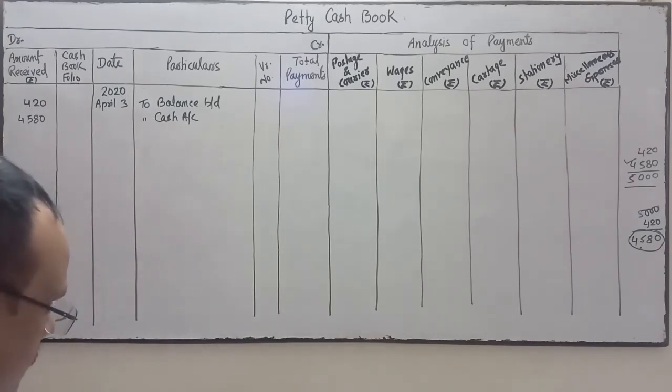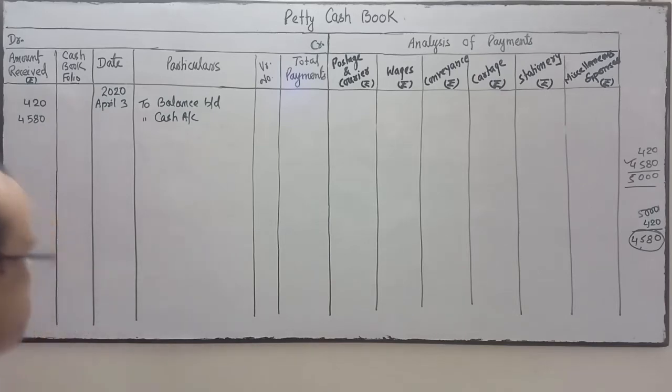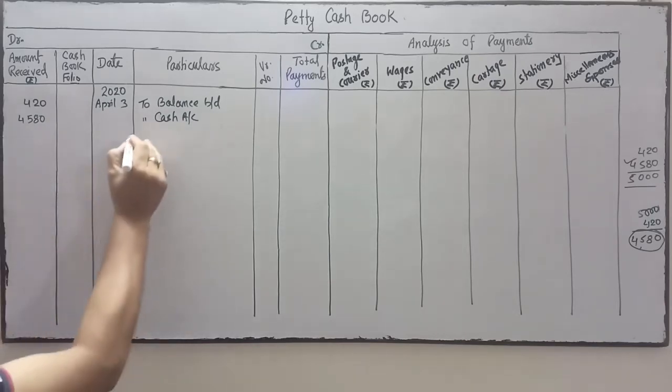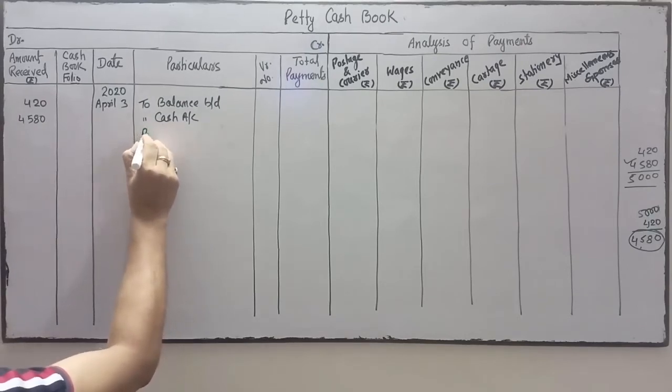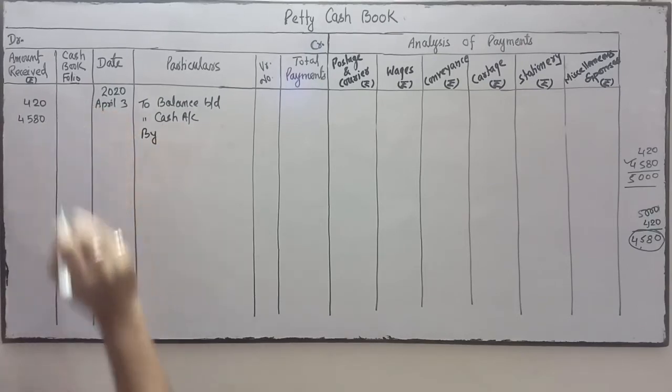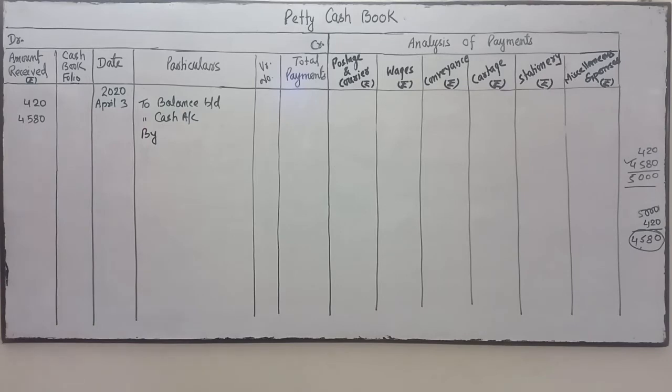Now next, on April 3rd, bought stamps. So write stamps over here. On the credit side it's a payment, so start with 'By'. When we do the payment, we start with 'By'. So what we have done is we purchased the stamps.